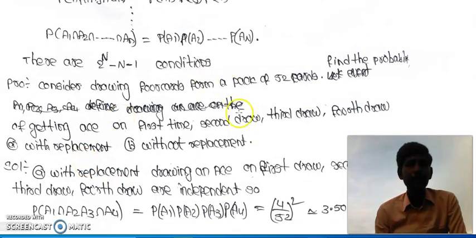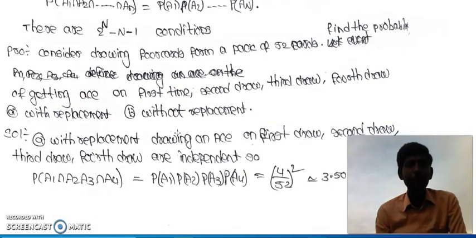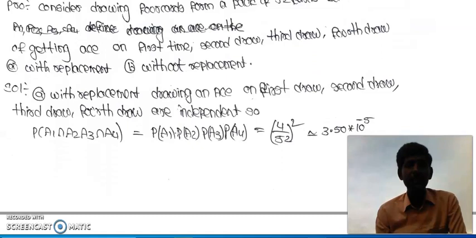Now let us consider a problem regarding the independent events. Consider drawing 4 cards from a pack of 52 cards. Find the probability of getting an ace card on first draw, second draw, third draw, fourth draw. First part is with replacement, second part is without replacement. With replacement, drawing an ace on first draw, second draw, third draw, fourth draw are independent. So when they are independent, the answer will be 4 by 52 whole power 4. It's not a square, it is whole power 4.